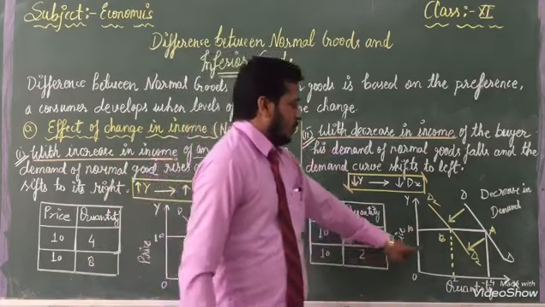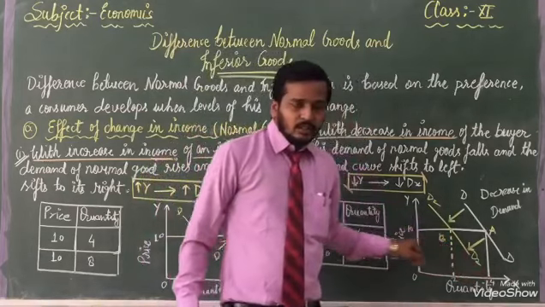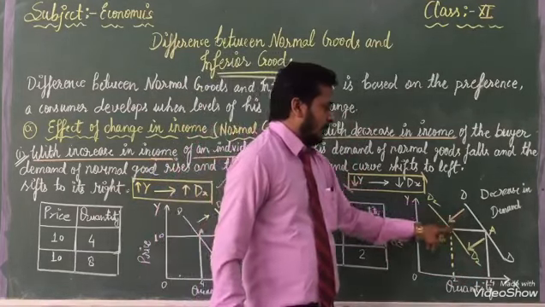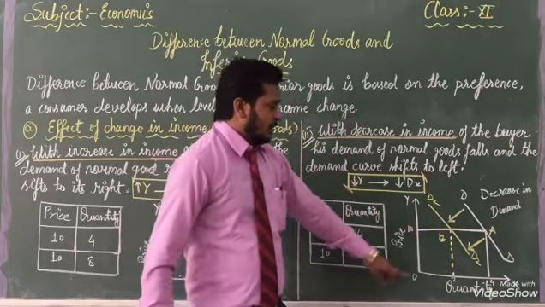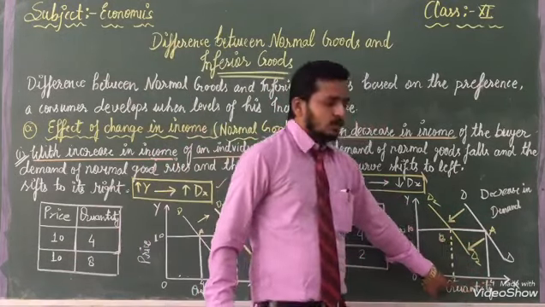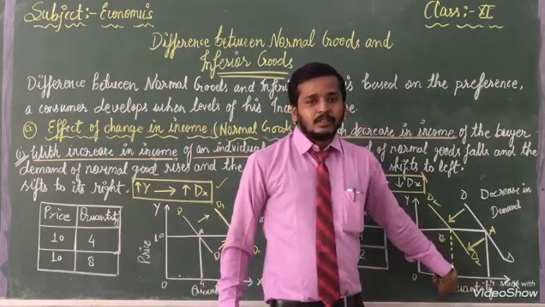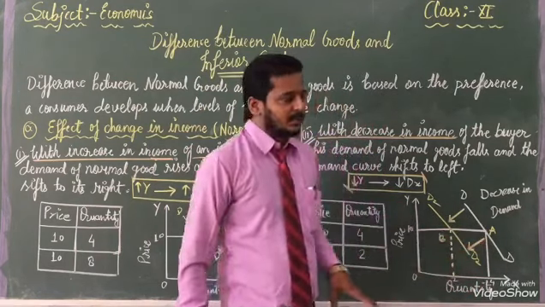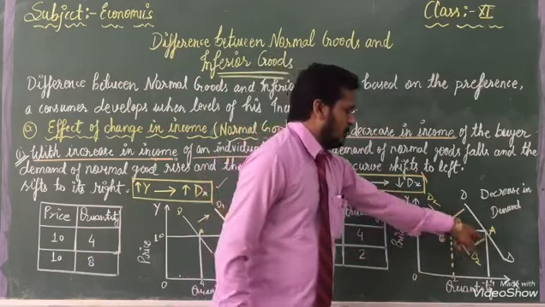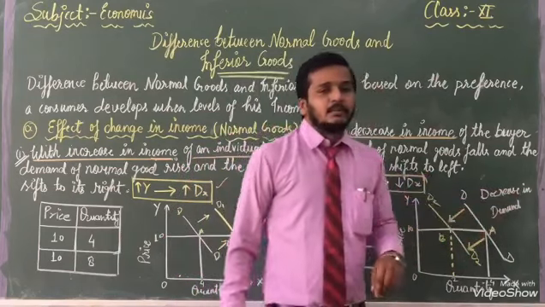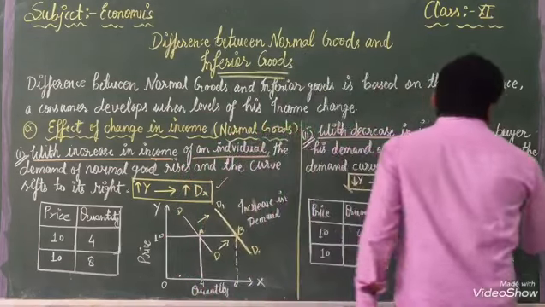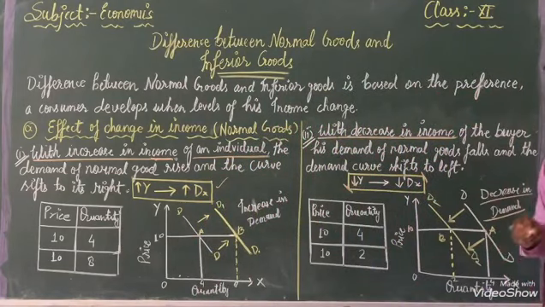Then the same thing, when it is shown here, we have made it with yellow chalk in front of you. It means from 4 units to 2 units we have come here. With the help of this explanation and this arrow, you can know that it is a decrease in demand. It means our demand is decreasing.